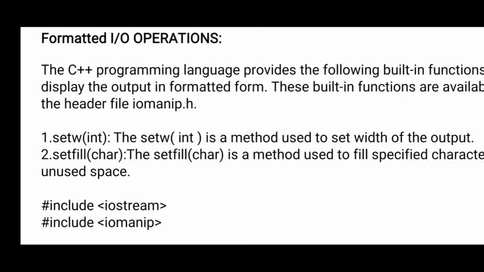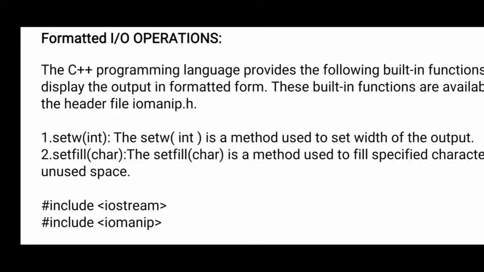When you give that width, if you want to display it with a special symbol like an asterisk or underscore, you can fill it by using the setfill character. You can give the width for the output stream, and at the same time fill the stream space with any special characters.